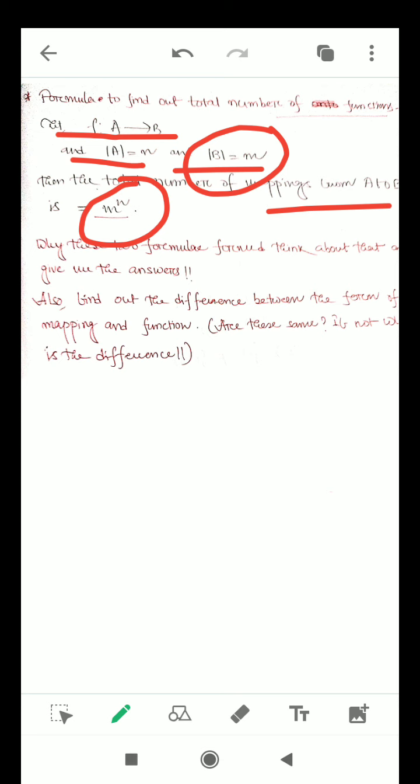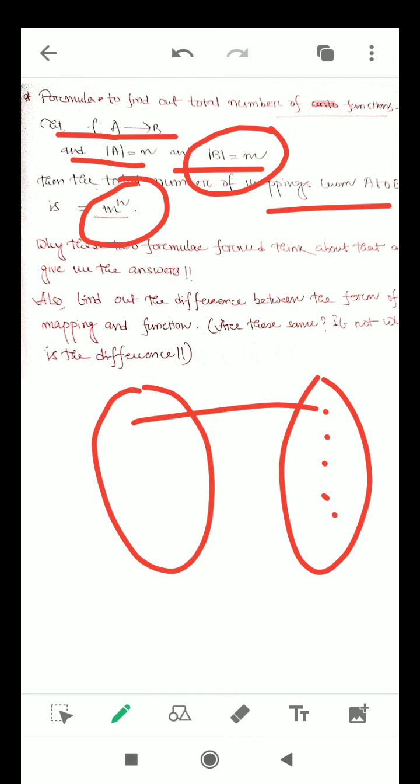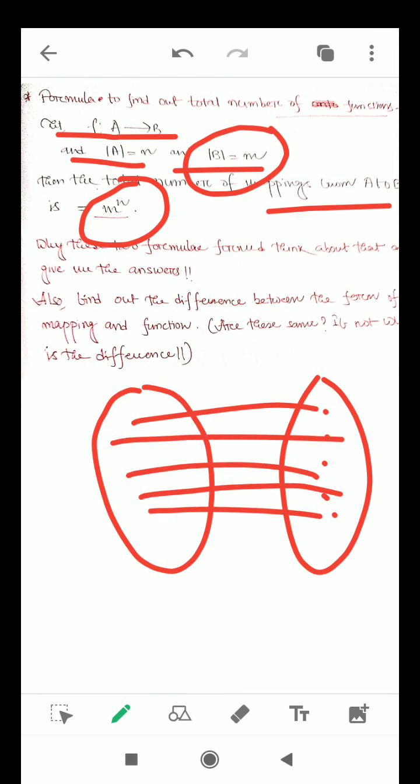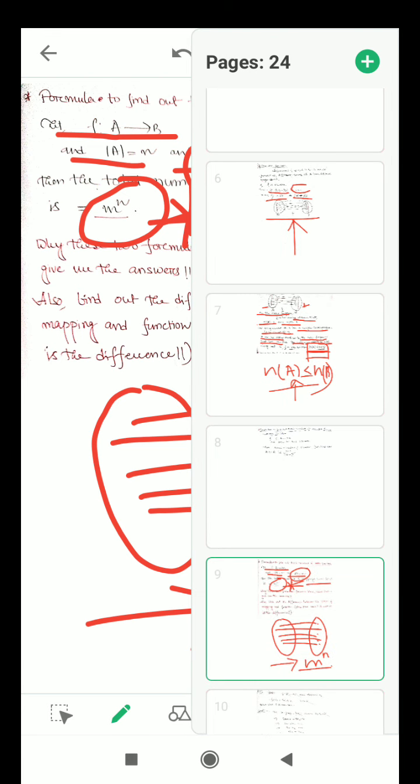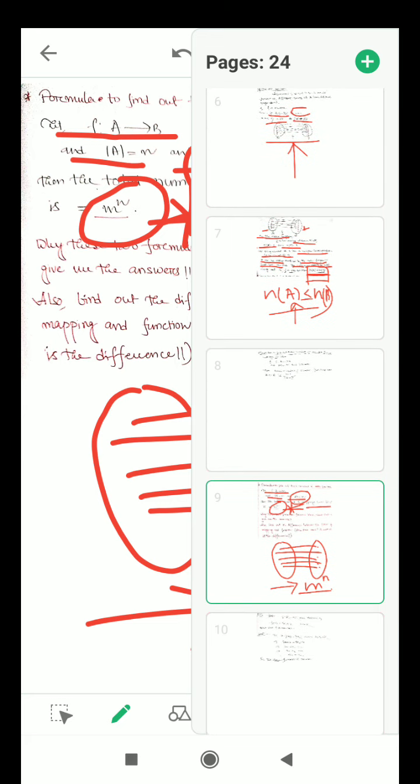Why is it m to the power n? Because for each of the n elements in the domain, we always have m choices in the codomain. So for this reason, the total number of mappings is m to the power n. This is a very important theory, you should always remember this one, and based on this theory you may get different types of questions also.